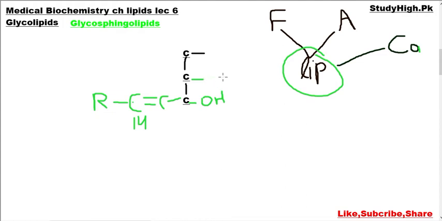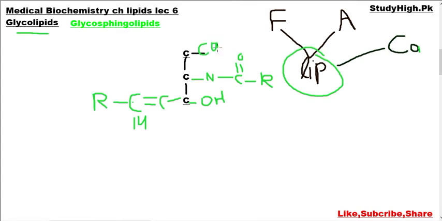it is connected with a fatty acid group, but through an amide linkage, not through an ester bond as happens in other types of lipids. So this is the difference between glycerol phospholipids and glycosphingolipids: at carbon 2 it is connected with the acid through an amide linkage, whereas at carbon 1 it connects with a phosphate group in the case of sphingomyelin, but in the case of glycolipid it is further connected with different types of carbohydrate, which may be monosaccharide, oligosaccharide, or other types.